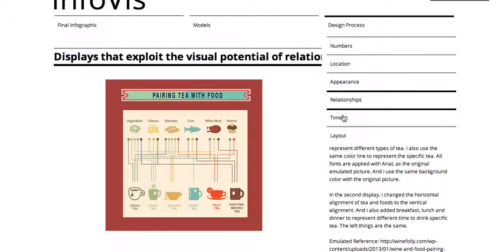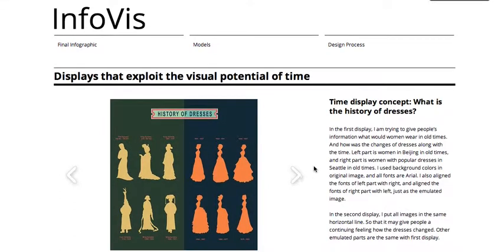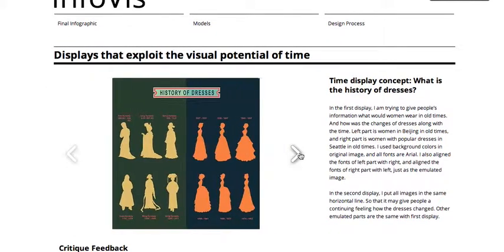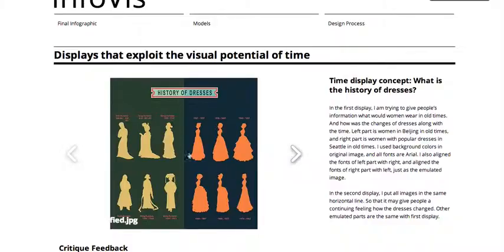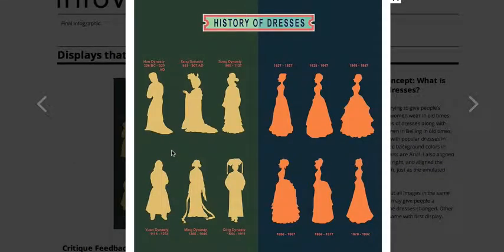So let's go to the time visual potential. For the time visual potential, I'm trying to give people information about what people wore in old times. So how did dress wear develop with time? The left part is women with the most popular dresses in the old time in Beijing, and the right part here is women with the popular dresses in Seattle in old times.